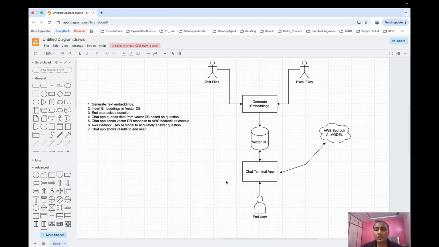So this is the design that I am going to use, so that I can use an AI model to answer questions based on my personal data. This is a high level design that you can see on my screen, and I'm just going to explain all the components of it, and then I will write the script and show you on my terminal how it actually works in the background. So starting from the top,